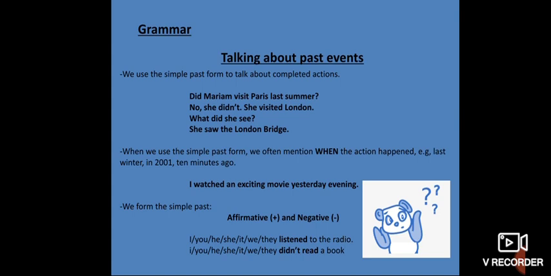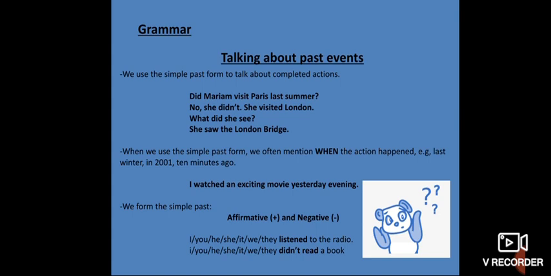Let's move on to the grammar lesson for today. It's about past events, talking about past events. We use the simple past form to talk about completed actions. Did Mariam visit Paris last summer? No, she didn't. She visited London. What did she see? She saw the London Bridge.